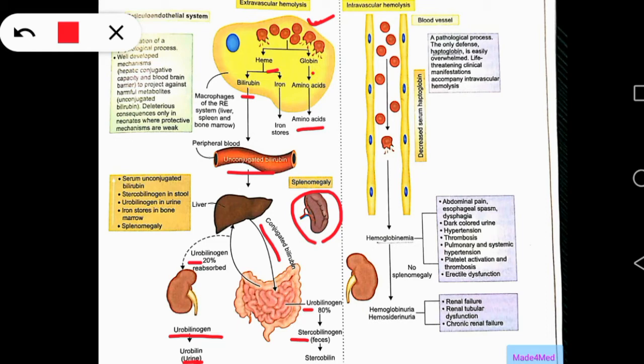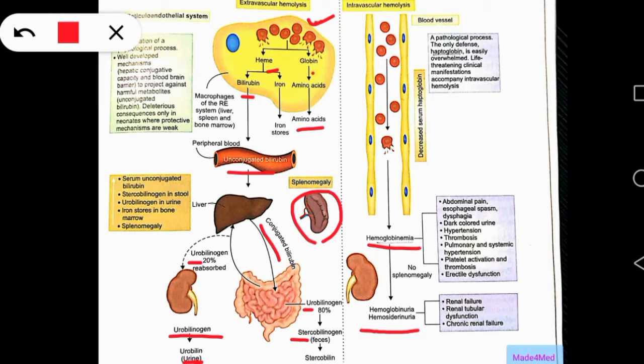So hemoglobin in the blood leads to hemoglobinemia, and then hemoglobin also reaches the kidney and is excreted in urine, leading to hemoglobinuria, and hemoglobin is converted to hemosiderin, also leading to hemosiderinuria.